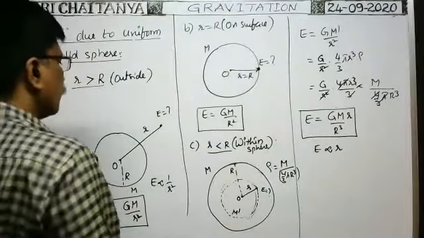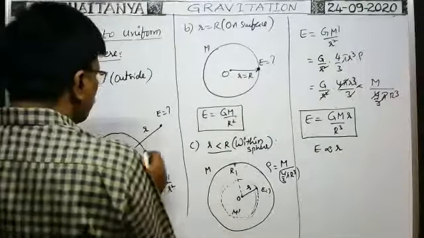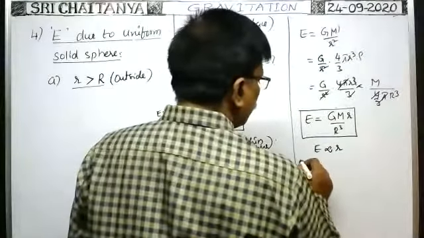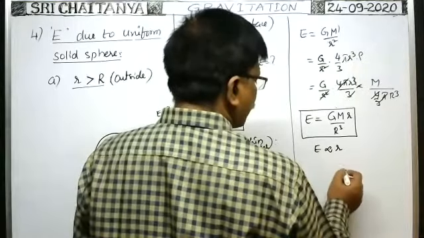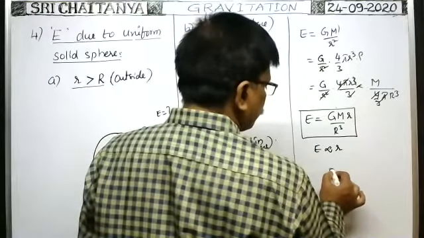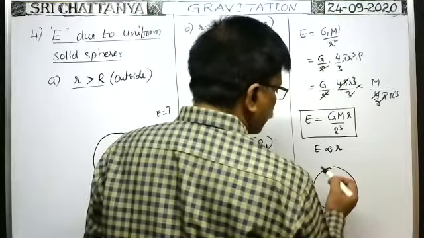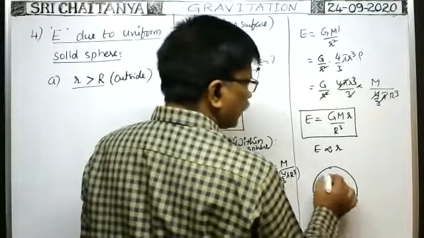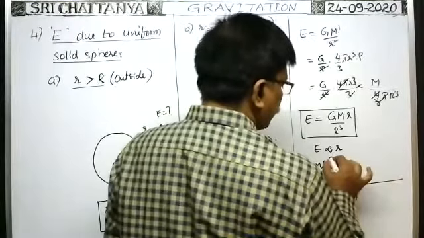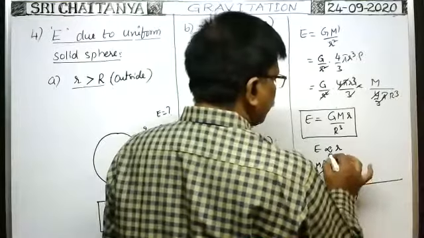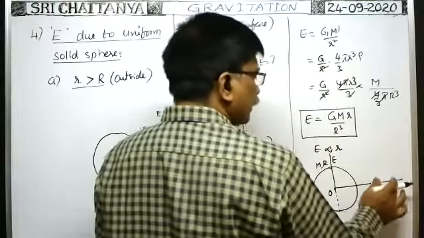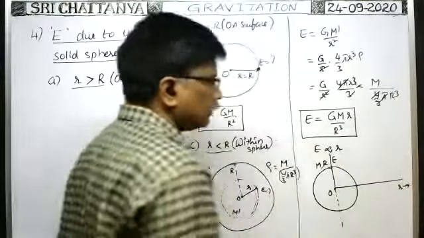Now suppose all these points where intensities are determined lie along the x-axis, say we have to measure the intensity of gravitational field on the x-axis due to a solid sphere with the center of the solid sphere as the origin. So how can I represent this? This can be represented graphically. Suppose this is the center of the solid sphere of mass capital M and radius capital R. This is the x-axis, this is the y-axis. You take the intensity of gravitational field along the y-axis and the distance of the point from the center of the solid sphere, where intensity is to be determined, along the x-axis.